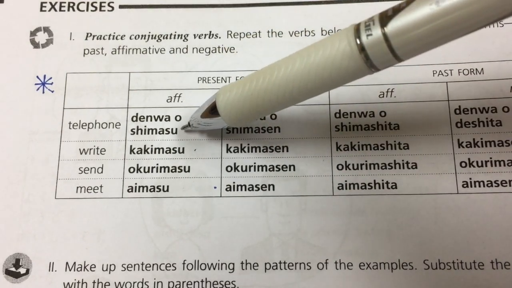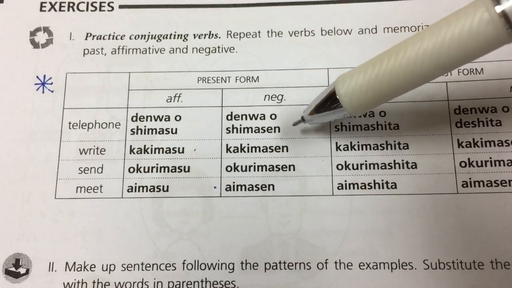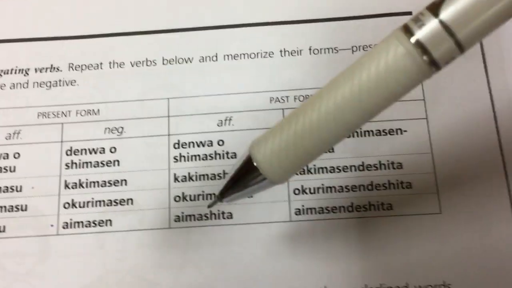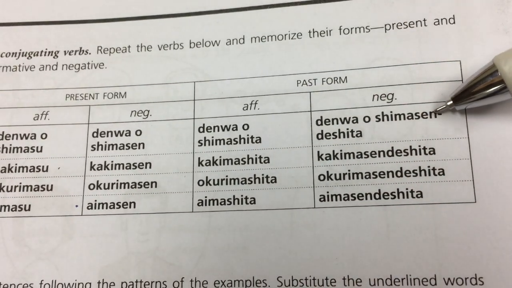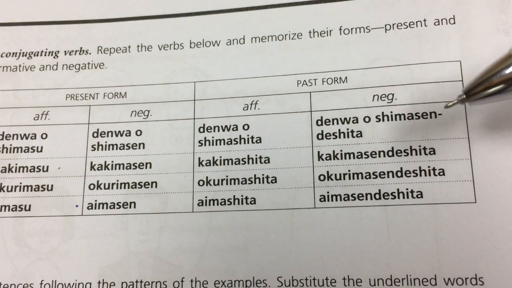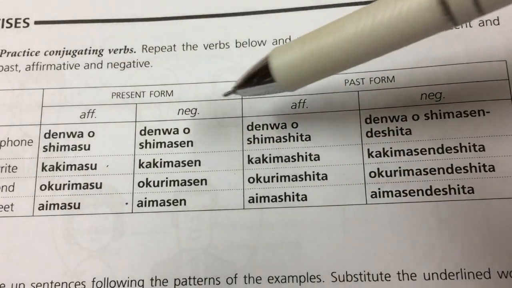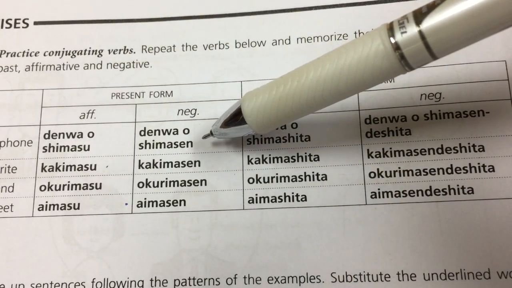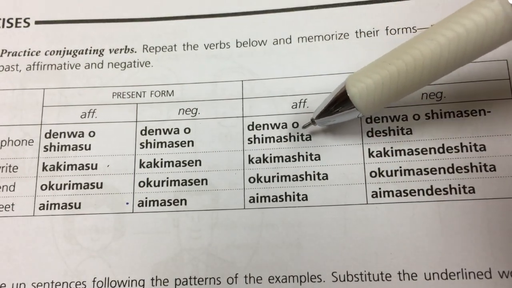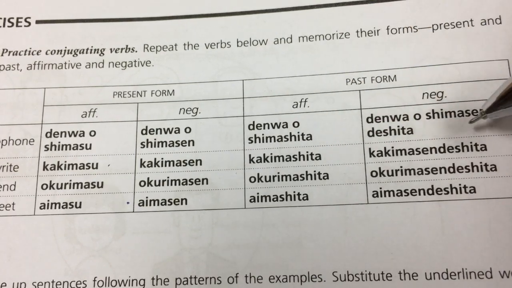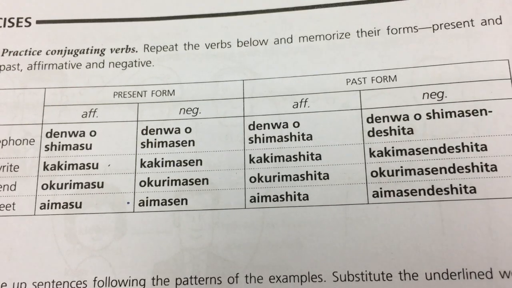However, since it is a masu form, it can change to the negative form, masen, the past form, mashita, and then the past negative, masen deshita. For example, denwa o shimasu. Negative form is denwa o shimasen. And then past form is denwa o shimashita. And then past negative is denwa o shimasen deshita.